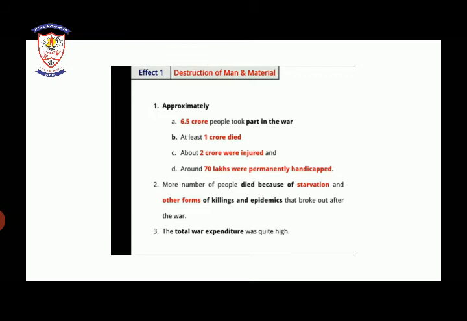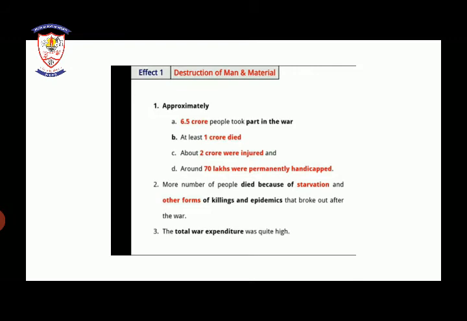So first is A, 6.5 crore people took part in the war. Out of the 6.5 crore people, at least 1 crore people died, 2 crore were injured, and 70 lakh were permanently handicapped.